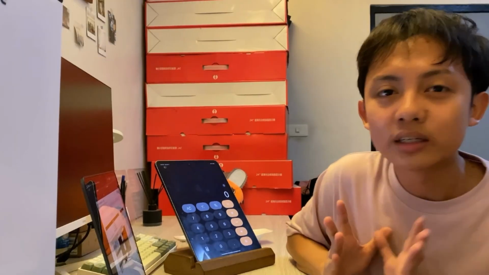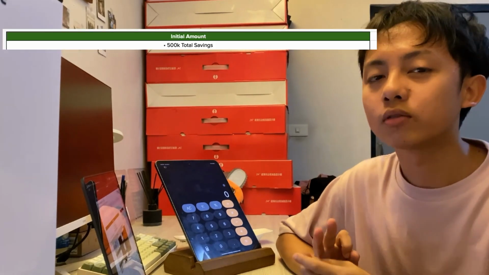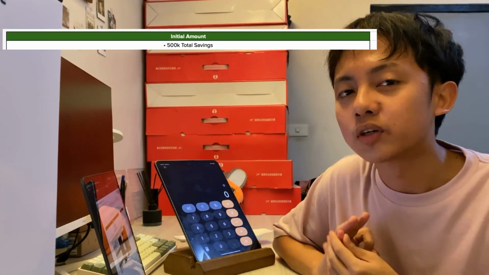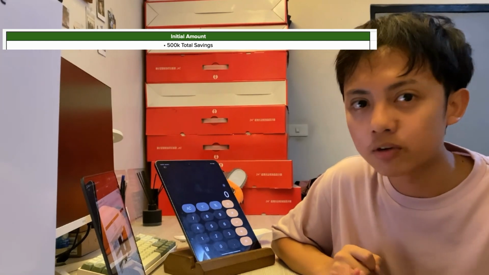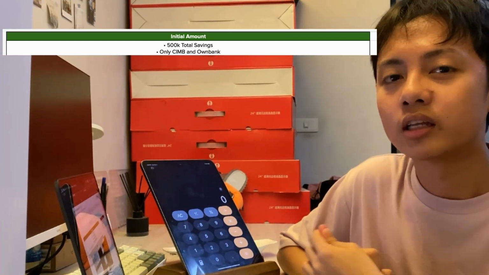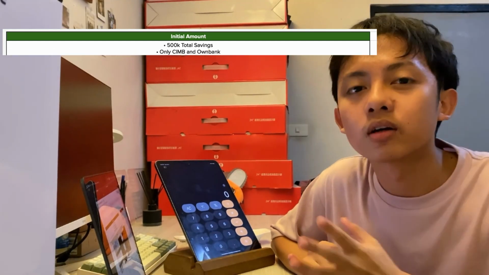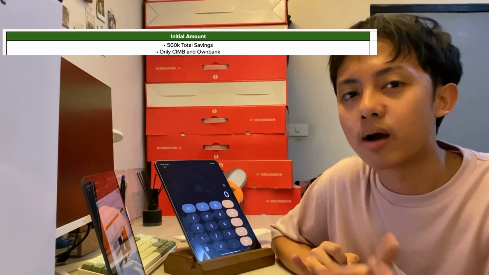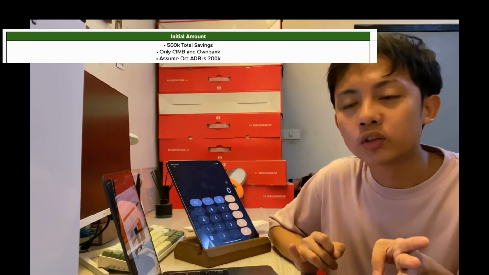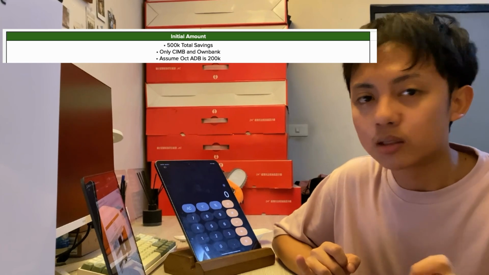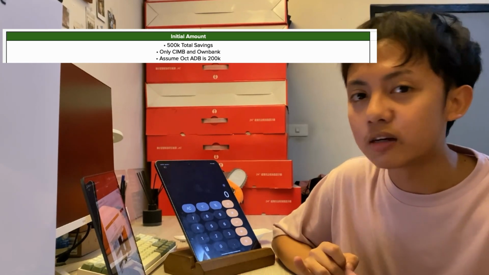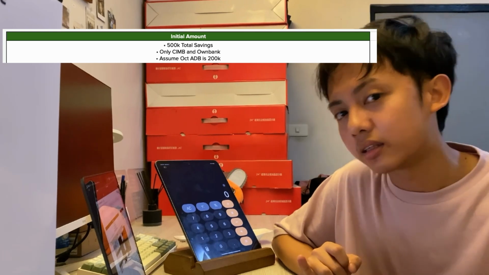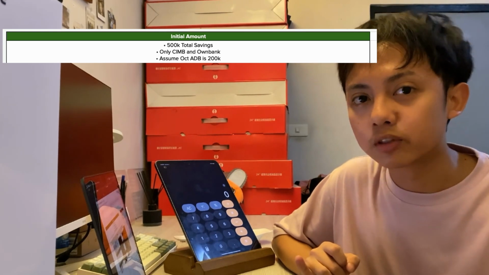Okay, so we're gonna have three scenarios for this one. Prerequisites that we have is number one, we have 500,000 total savings for this November. 200,000 is initially nasa October ADB mo for CIMB, and then 300,000 is from other banks that you're gonna transfer into the CIMB or Ownbank, either of the two. And then as mentioned, third prerequisite is October ADB is 200,000. This is a critical or essential ingredient kasi it's gonna affect how we're gonna have the ADB calculated for November and December for the three scenarios.